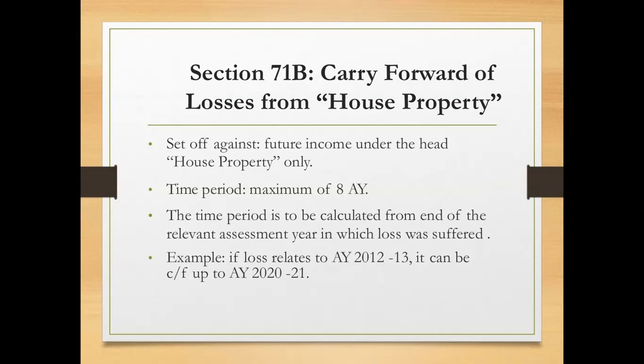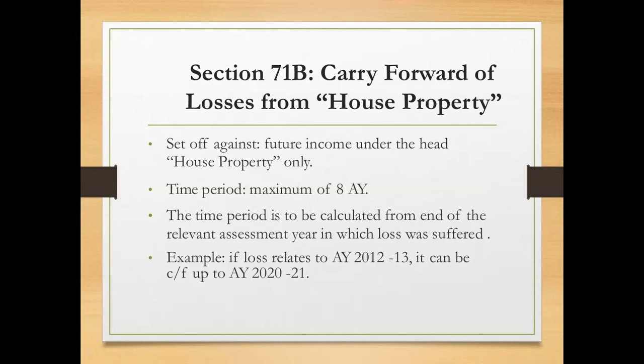When we carry forward and do the set off in the future years, it has to be done only against income from house property, not with the other heads. The time period is a maximum of 8 years, meaning we can carry forward the losses up to 8 years. If we do not set off even after 8 years, it will be cancelled. The maximum amount is rupees 2 lakh for adjusting house property losses.